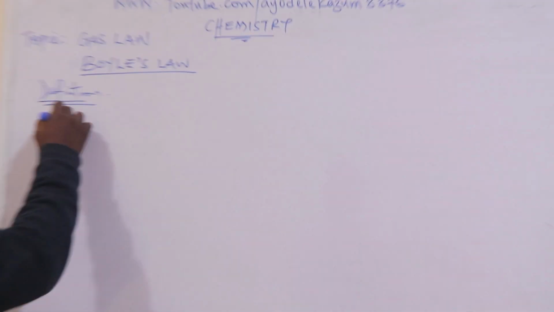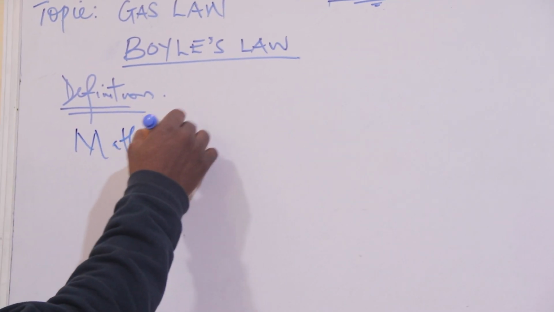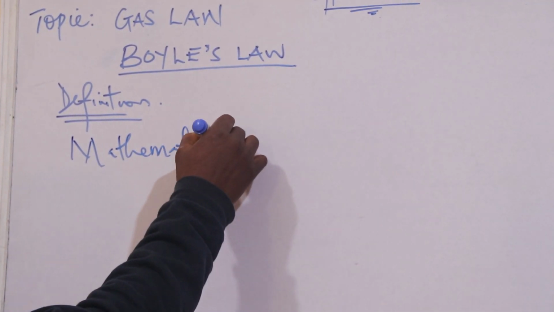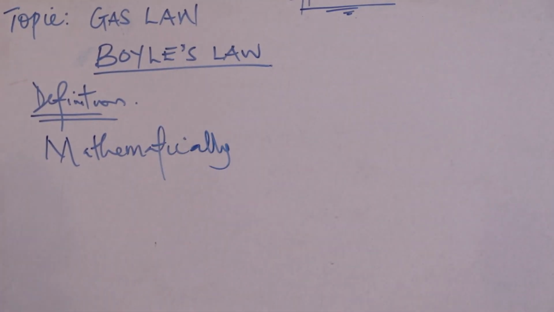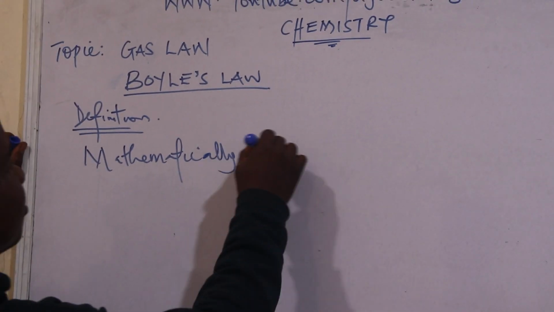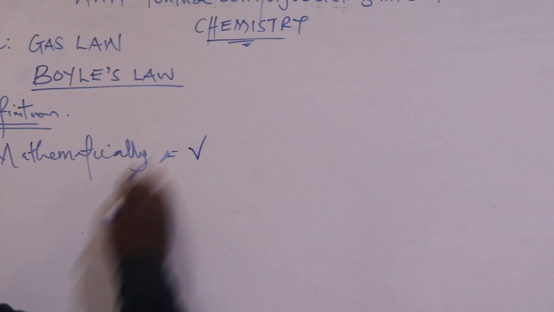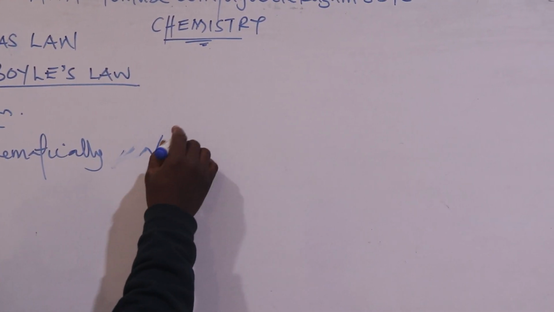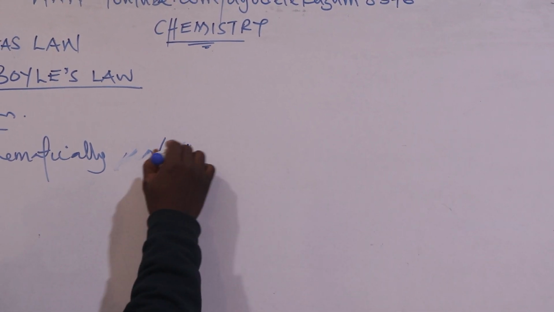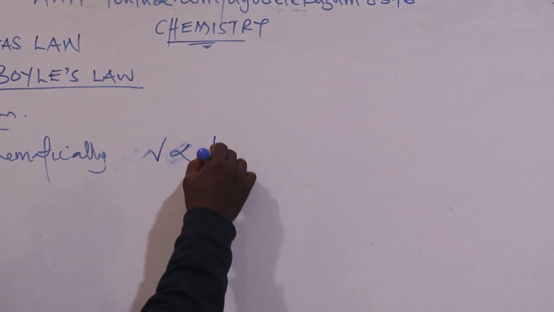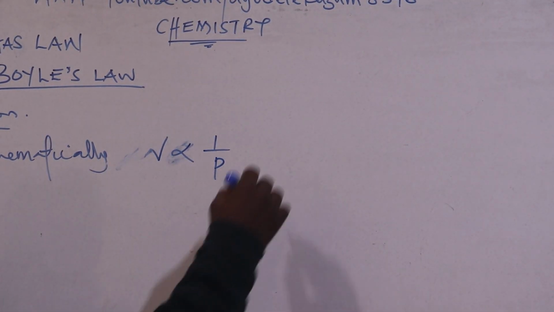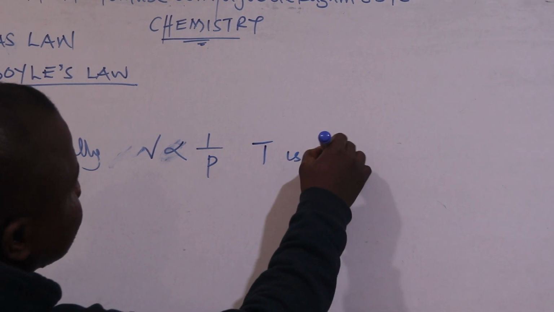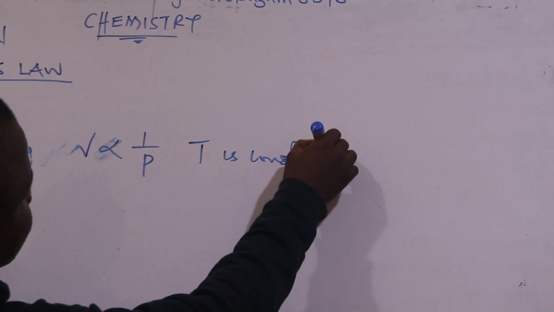Mathematically, we discover that volume is inversely proportional to pressure, T is constant.